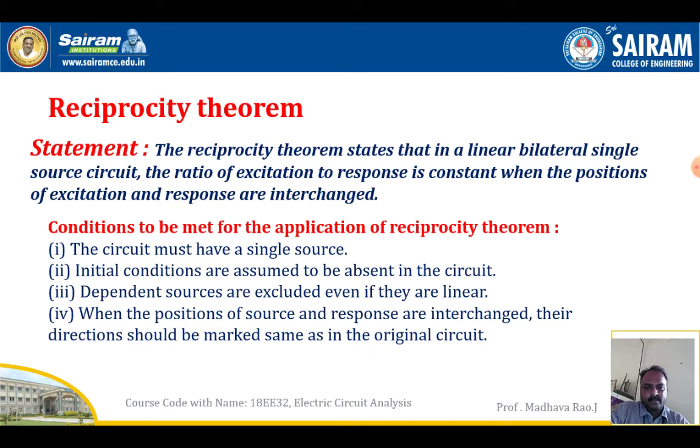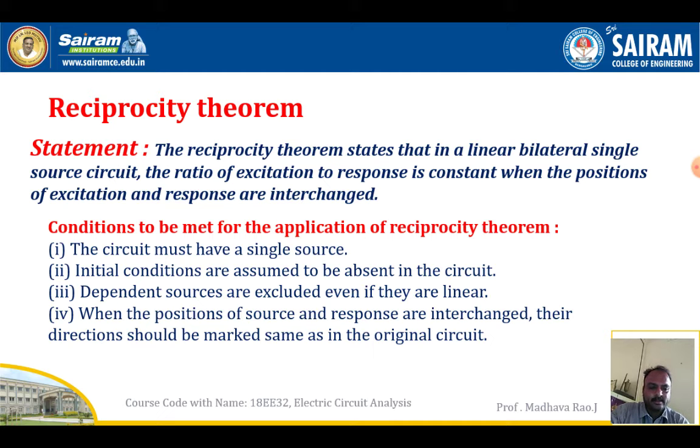For the reciprocity theorem, one condition is there: the circuit must consist of only a single source. We cannot apply the reciprocity theorem if the circuit has multiple sources; if it has more than one source, we cannot apply it. The condition is very important.